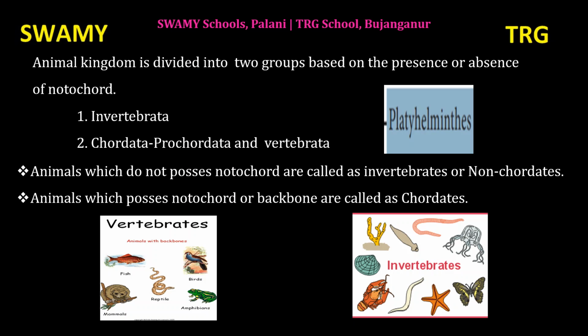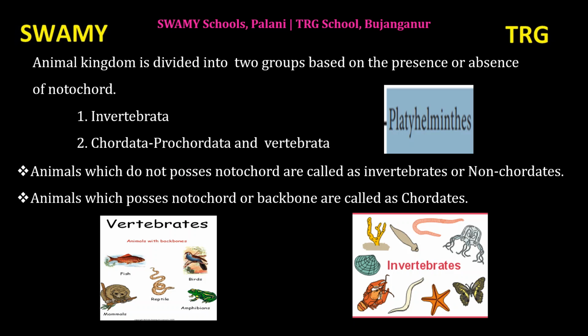Then segmentation, and presence or absence of notochord. Taking everything together, we will try to classify the kingdom Animalia. So, the kingdom Animalia is divided, based on presence or absence of notochord, into invertebrata and chordata. In this class, we are going to discuss only invertebrata with 9 phyla.